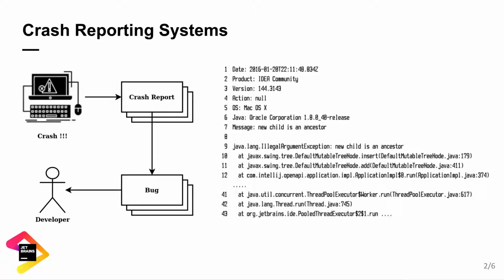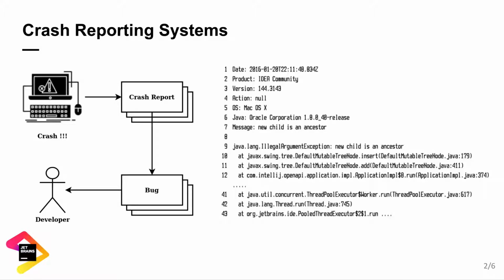The best way to handle a crash is to send crash reports to developers so they analyze the reports and fix the bugs that produce them. But then it can be too hard when the number of reports reaches thousands. If a product is popular, one particular bug can occur on thousands of computers and produce a lot of similar but not completely identical reports. We can help developers by grouping similar reports into buckets.